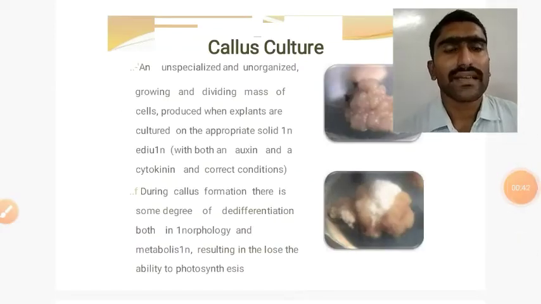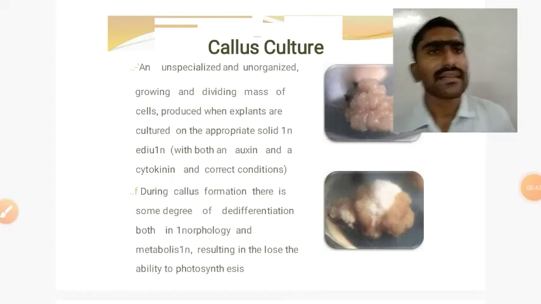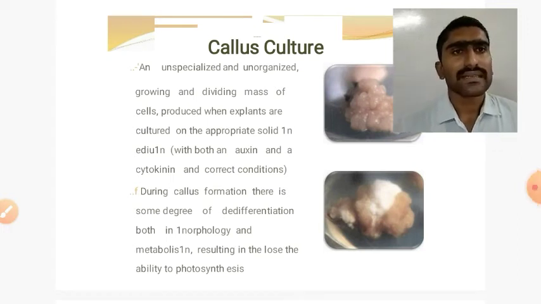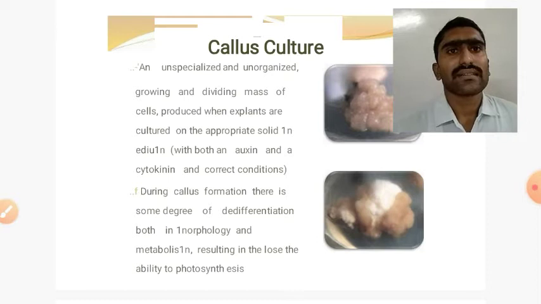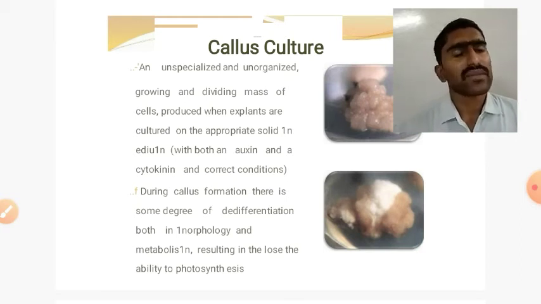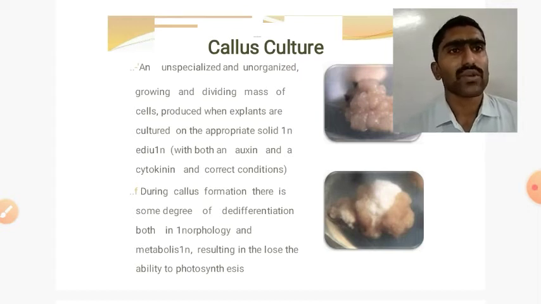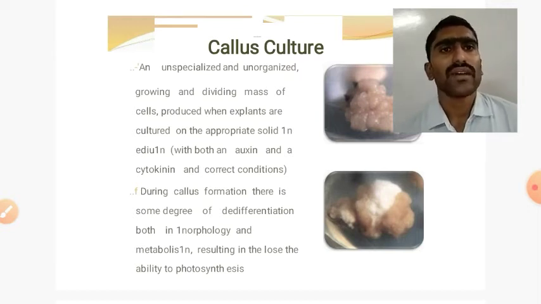Let's see callus culture. Callus is the unorganized mass of cells. Unorganized mass of cells is known as the callus. Unspecialized and unorganized growing and dividing mass of cells produced when explants are cultured on the appropriate solid medium with both auxin and cytokinin. These are the growth regulators which are required for the growth of plants.